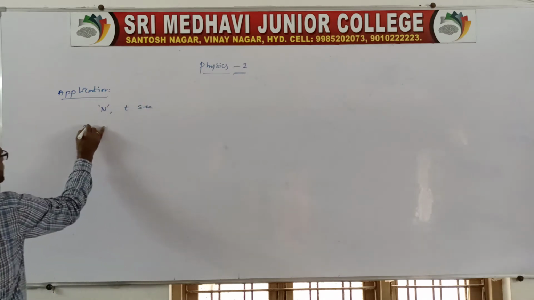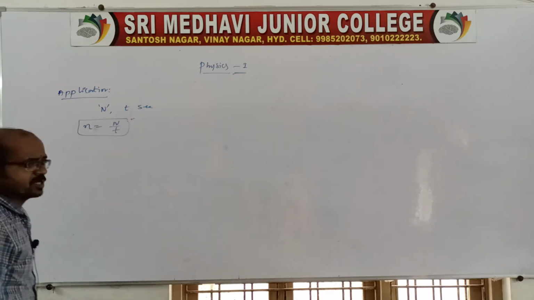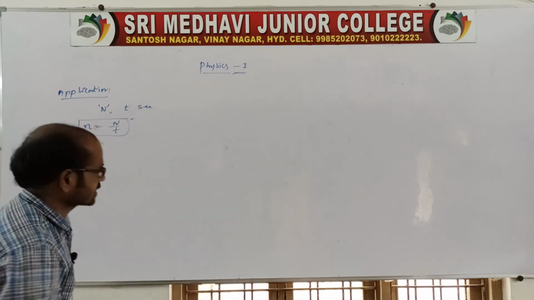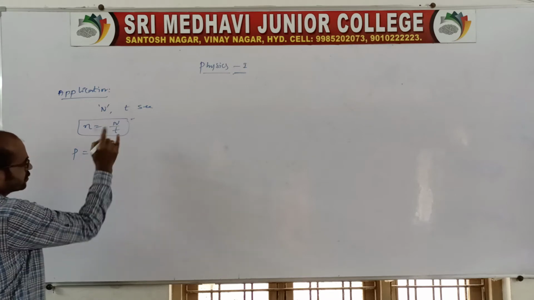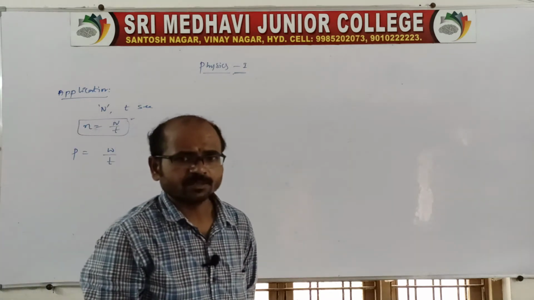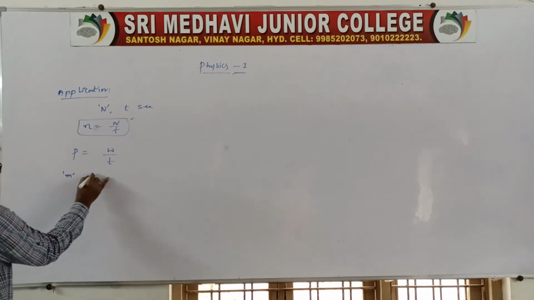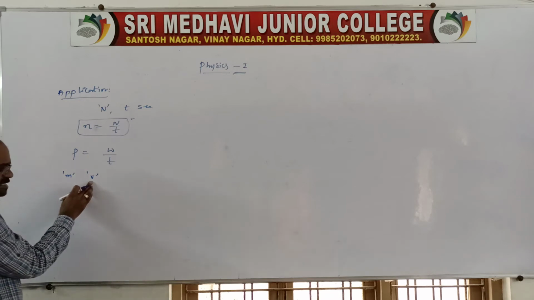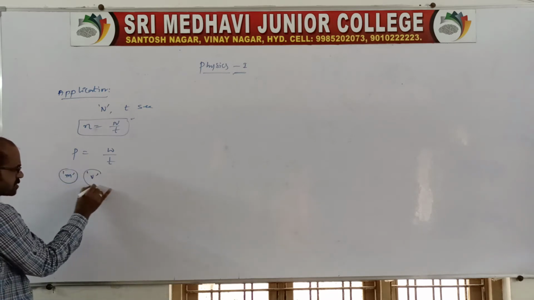So n is equal to capital N by t, the number of bullets per second. Now the power of a gun: power is equal to work done by time. The gun fires a bullet of mass m, moving with a speed v.